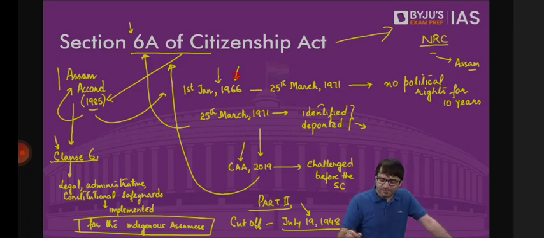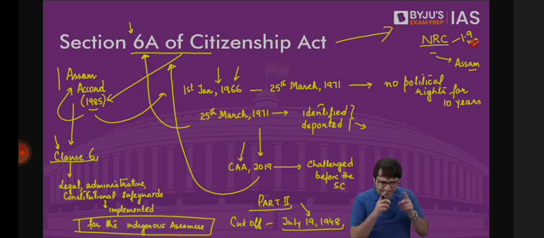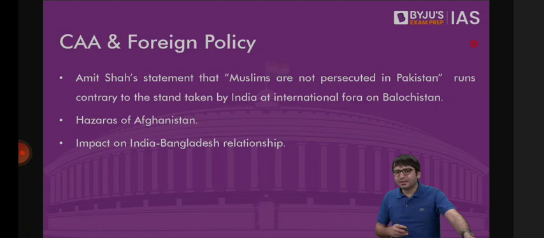And once it was implemented, 1.9 million individuals could not prove their citizenship. When 1.9 million people could not prove their citizenship, Mr. Amit Shah, other members of the government, they said, we will not only implement NRC in Assam, we will now implement NRC in the entire country, and we will identify who are these illegal migrants. Clear? And that is how CAA came to be under a lot of criticism, because it impacts our foreign policy as well.